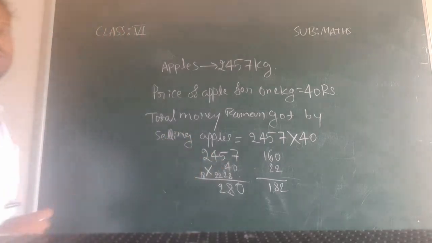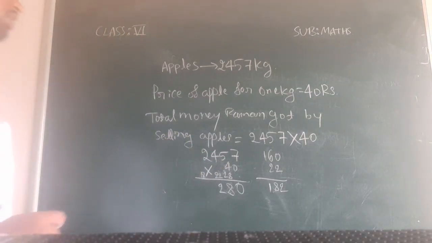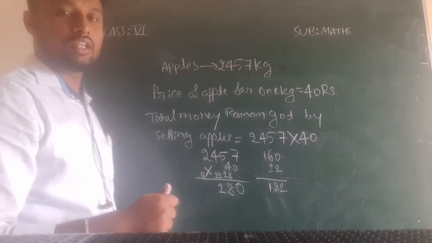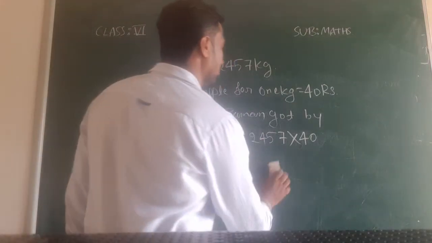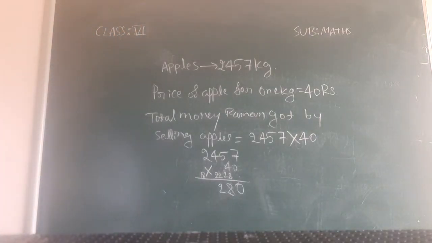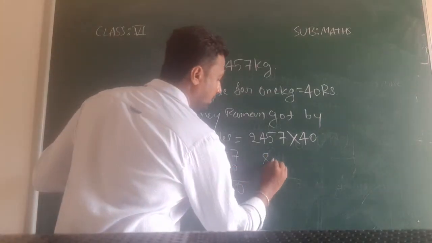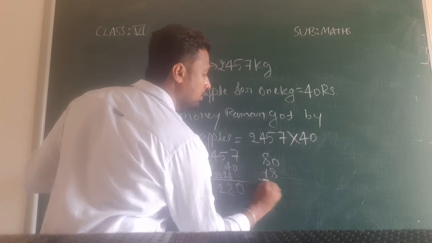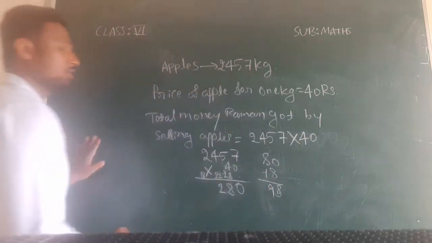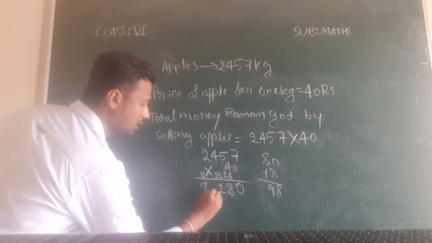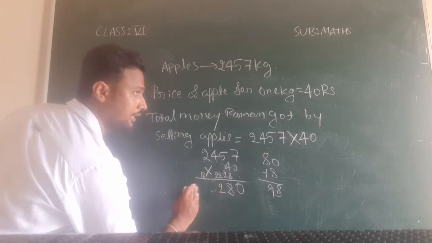Now what is remaining? 40 into 2. Directly we can tell 40 into 2 means we will get 80. So 80, and what is the carry here? 18. So 80 plus 18 means 98. Here see, 80 plus carry 18. So 0 plus 8, 8. 8 plus 1, 9. So we will get 98. So here I will write 98.